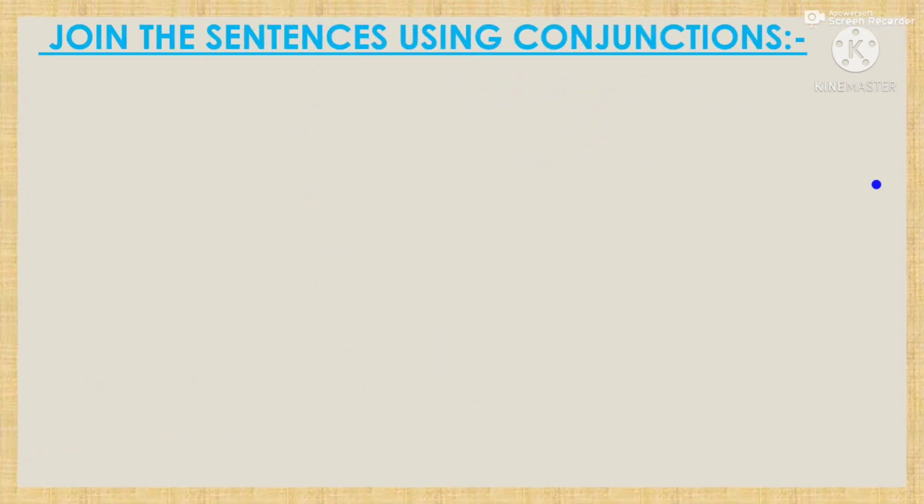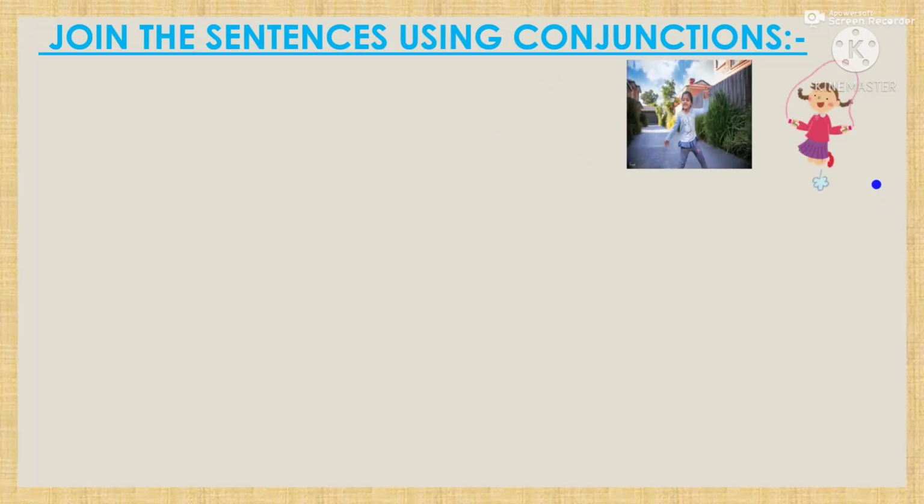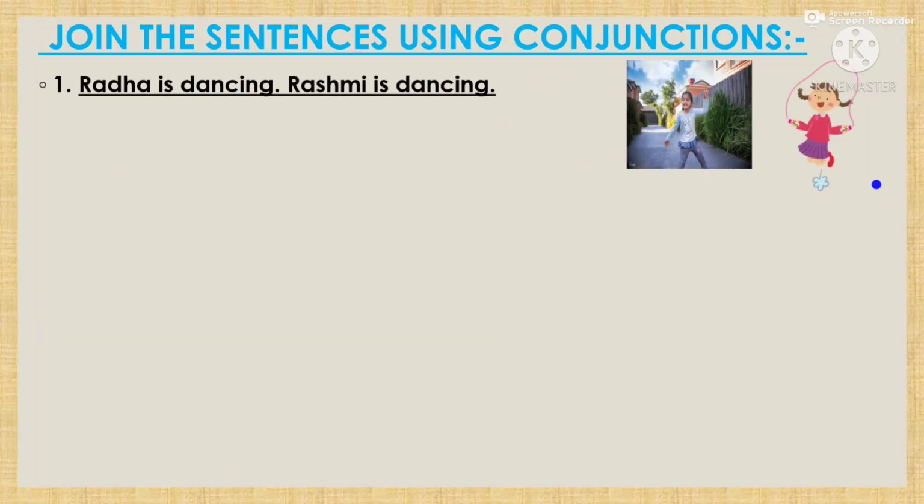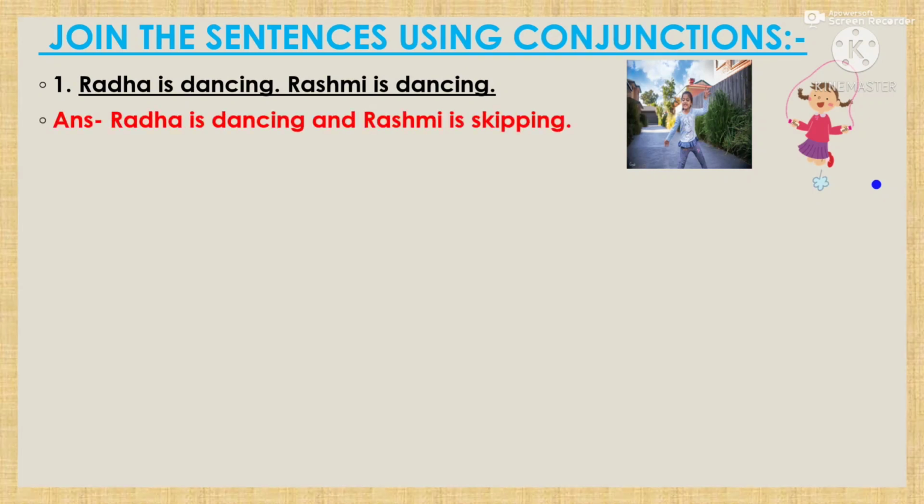The next activity is join the sentences using conjunction. The first question is, Radha is dancing, Rashmi is dancing. Here are two sentences, so we will join them. These are two similar events. So have you remembered which conjunction is used to join similar events? Yes, that is the coordinating conjunction. And there are 7 coordinating conjunctions. The tricky word is fanboys. So which conjunction will we use here? Yes, that is and. So Radha is dancing and Rashmi is dancing.